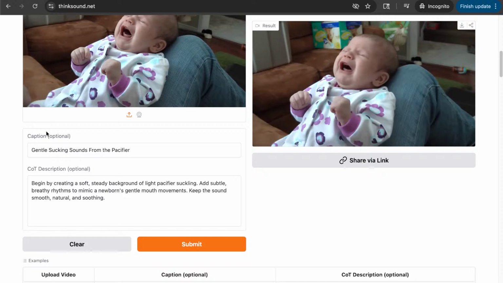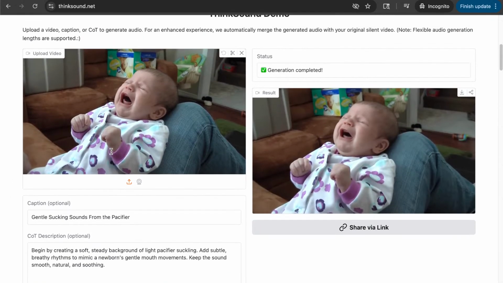So as you guys can see, this is optional. When I tried, I did not add any information here. And it did a very impressive job, meaning it was able to make an analysis of the video, and on the details, it creates sound for each detail that was existent in the video. So that's pretty impressive. So let me just double check if the sound here is good, and let's give it a try. I have to go back and forth to check this, so let me just see.